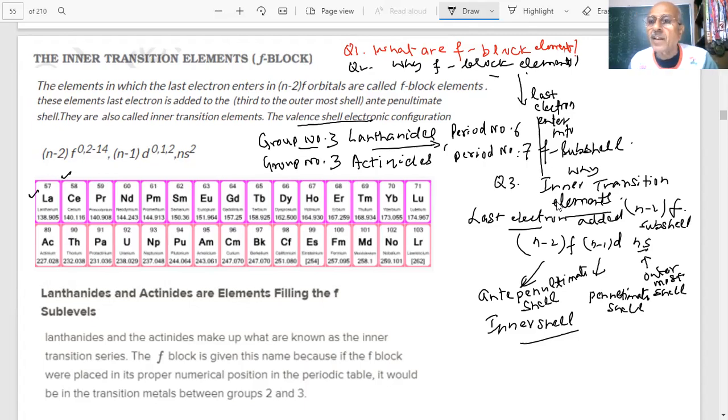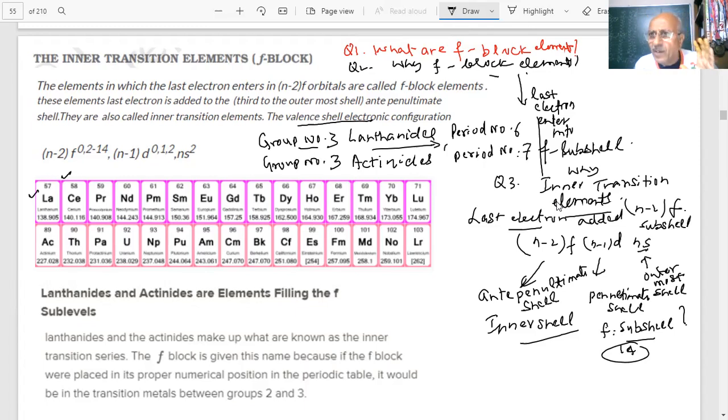And what is the maximum number of electrons in the f subshell? 14.